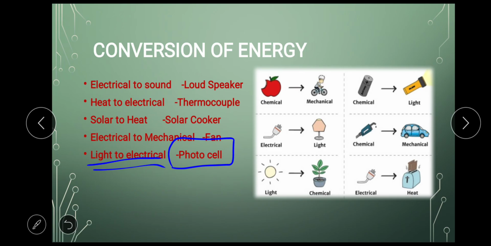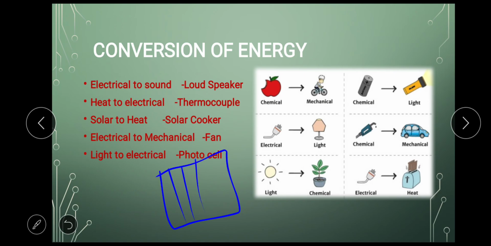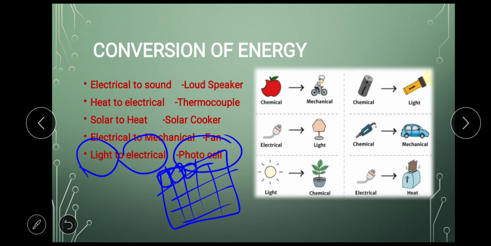Those solar panels are nothing but, see, they are blue in color and they have this shape. They have small cells in them. So those cells are nothing but photocells. What is the job of that photocells? It takes the light, it converts it into electrical signal.